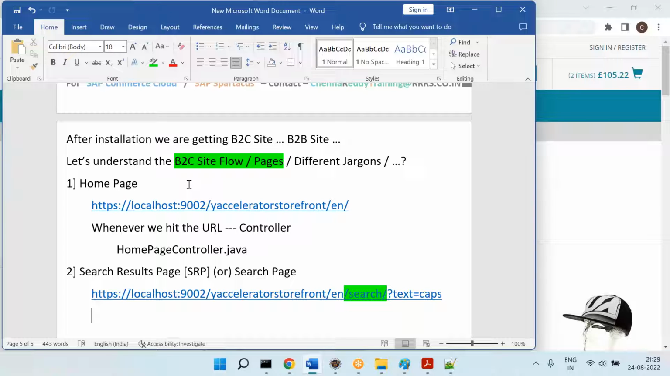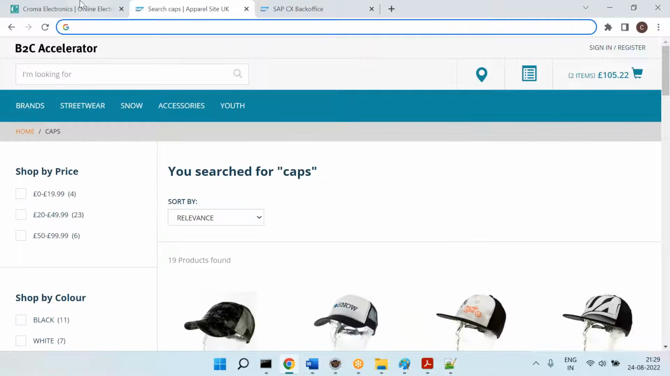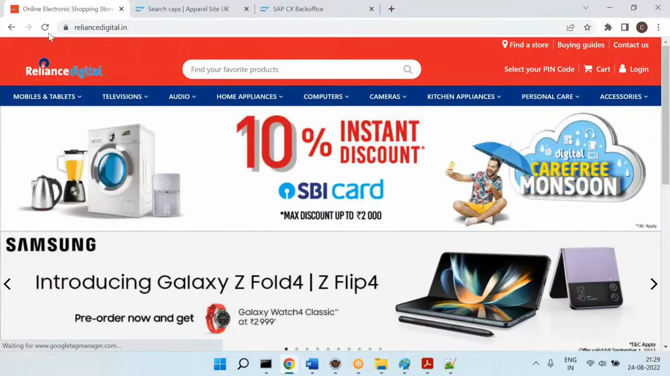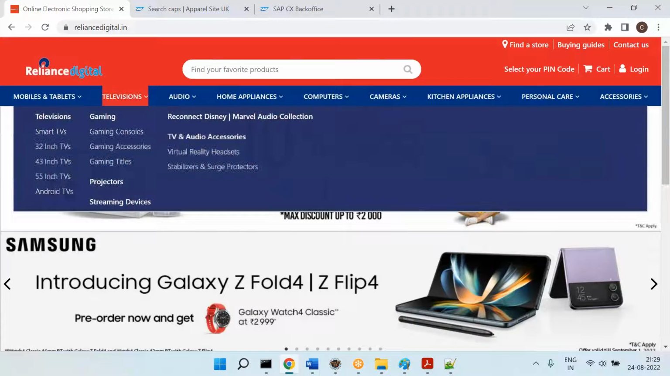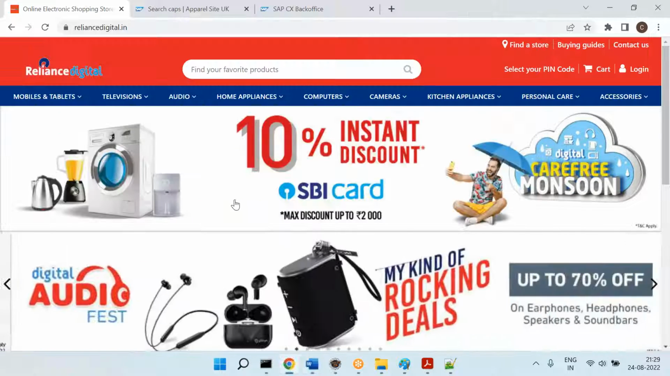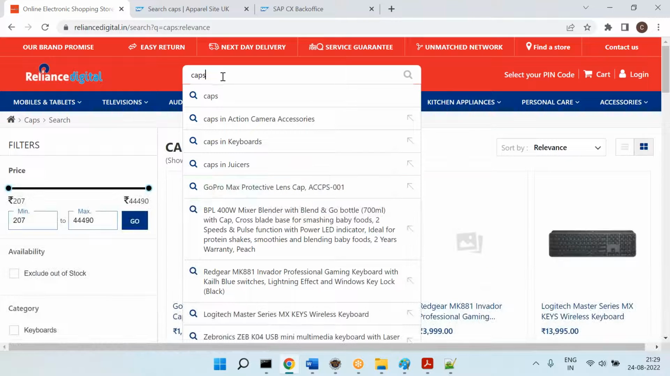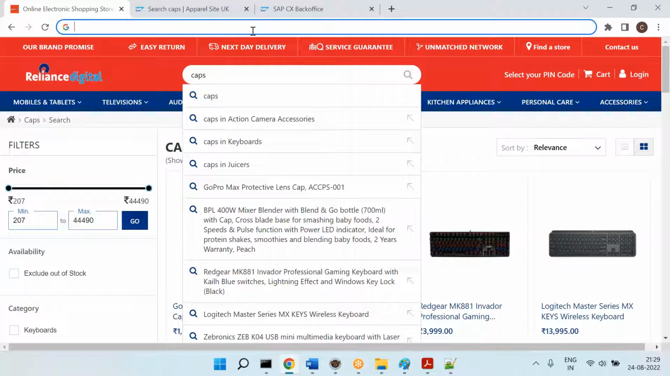Yes. Okay, tell me, do you want me to correlate with Chroma or Reliance Digital or Shopper Shop or something else? Reliance Digital. Okay, let's go with Reliance Digital. Whoever speaks first, I will go with them. So now I hit the URL. Whenever you hit the URL, this is called the home page. Okay, this is called the home page and this is called the home page. Now from the home page, I am searching something. Let's say caps.